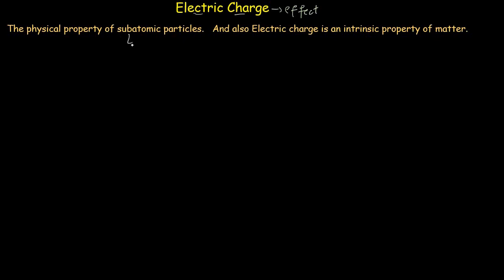By subatomic particles, we mean electrons and protons. And by physical characteristics or physical properties, we mean that electric charges are basically the physical characteristics or properties of matter. Physical properties of matter are those which can be measured or observed without changing the chemical nature of a matter or a substance. In the case of an electric charge, we can measure the electric charge without changing its chemical nature. So basically, we can say that electric charges are the physical characteristics or physical properties of matter.